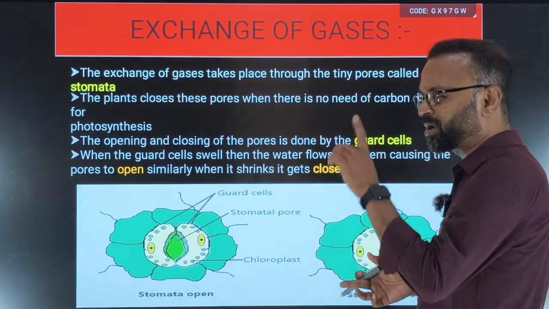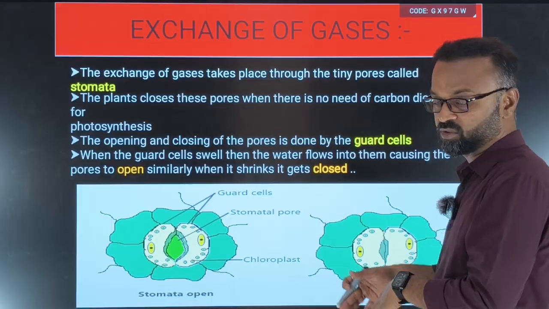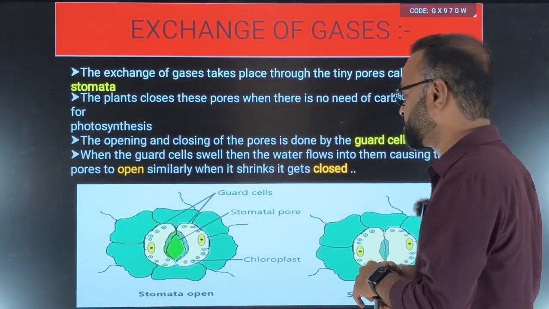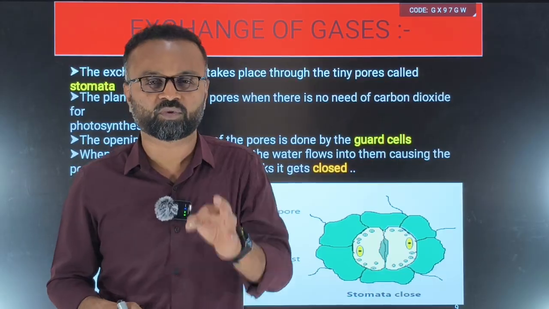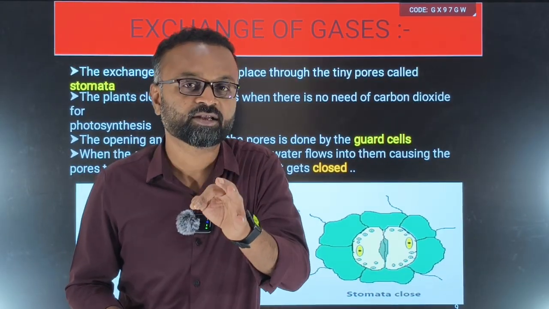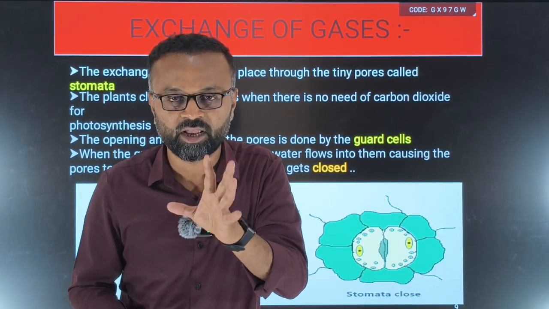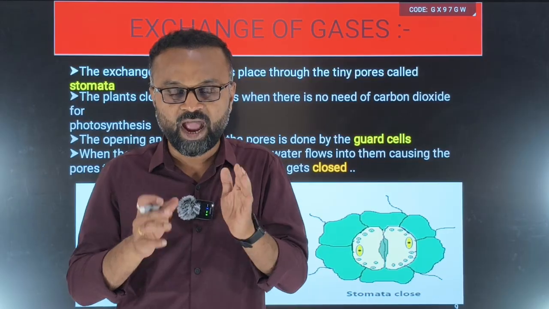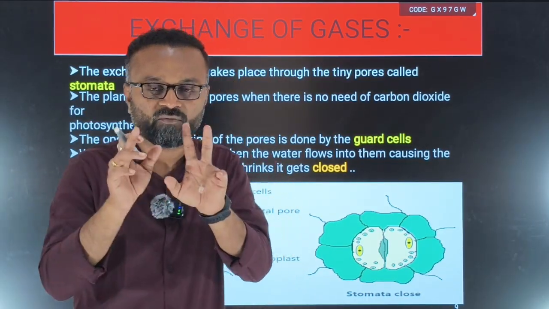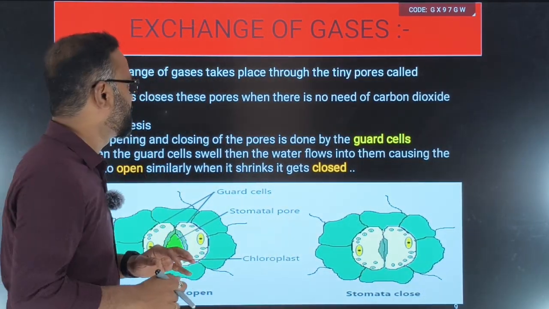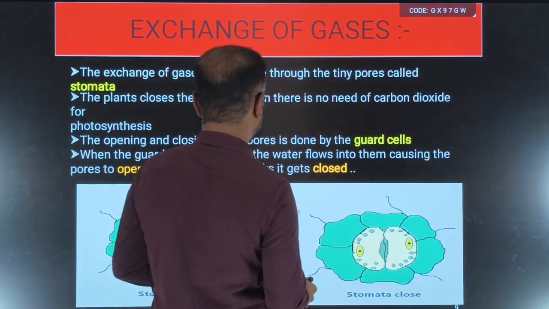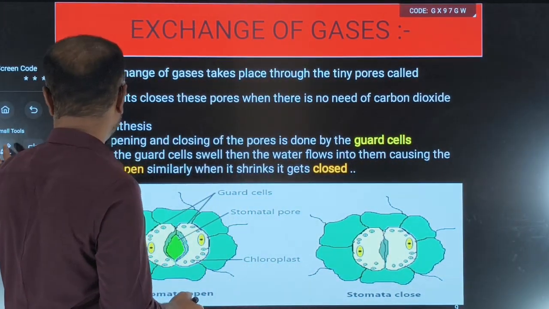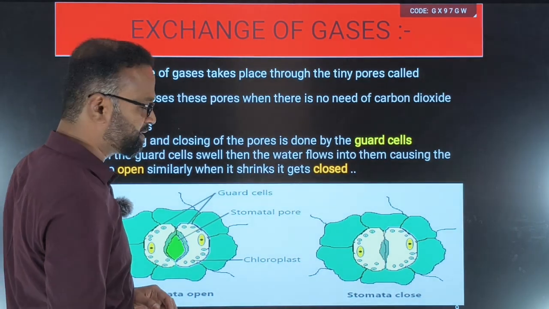Next one is stomata. One mark they often ask, and this diagram is very important. Open and closed stomata. So let us try to understand. See here, what are stomata? Stomata are the tiny pores present on the surface of the leaves in the epidermal layer. And these stomata are made up of guard cells. Each stomata is made up of two guard cells.